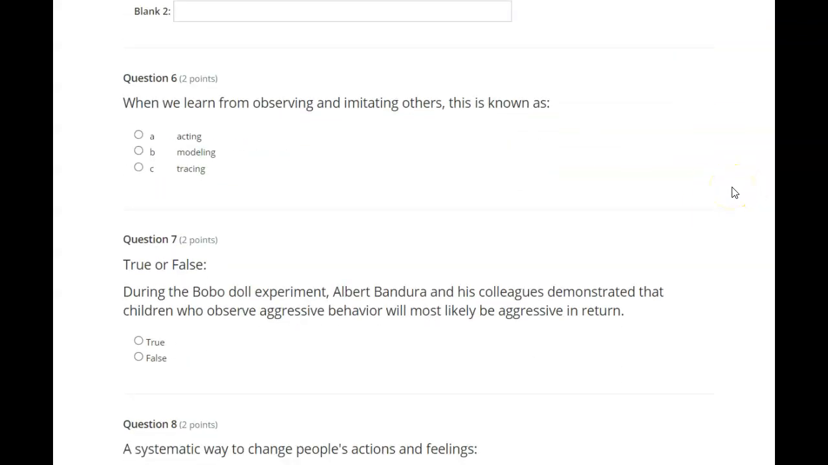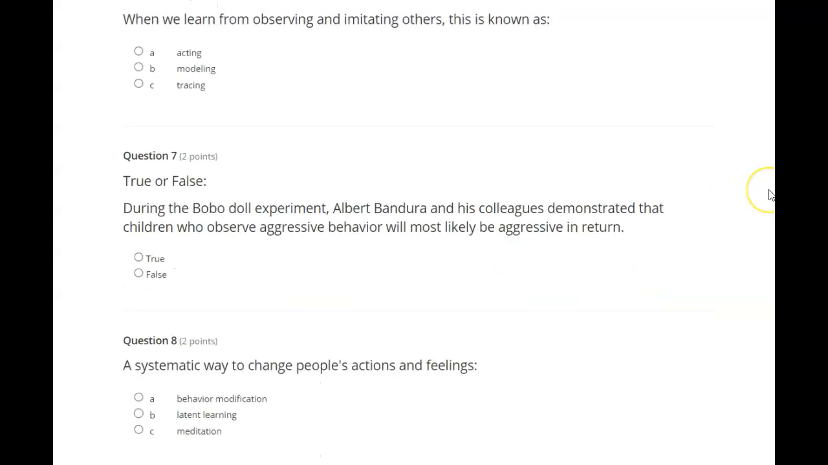When we learn from observing and imitating others, this is known as A. Acting, B. Modeling, C. Tracing.